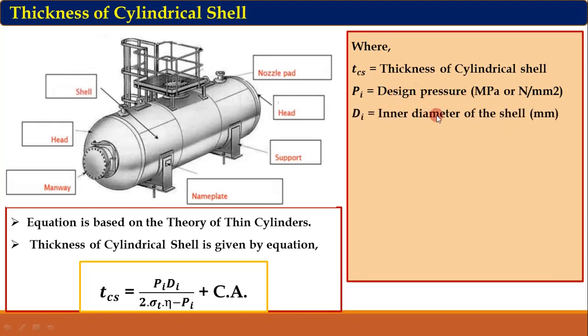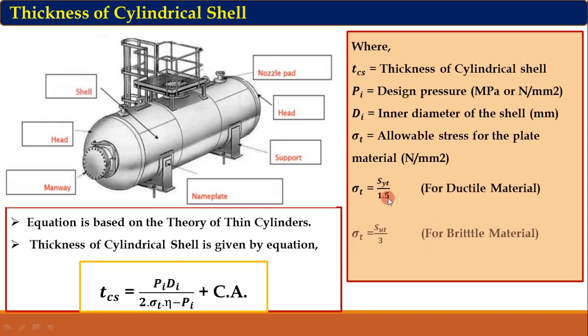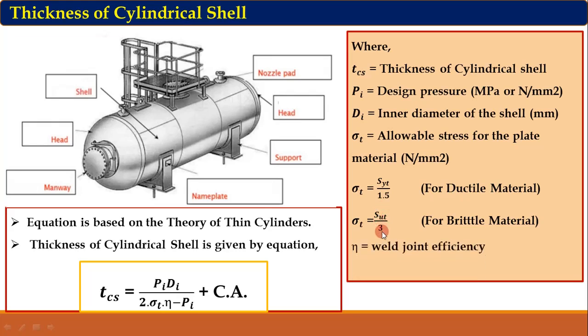Then Di, inner diameter of the shell, in mm. Sigma T, allowable stress for the plate material. It is given by SYT upon 1.5 for a ductile material. For brittle material, it is SUT upon 3. Eta, as I said, is the weld joint efficiency. And Ca, that is corrosion allowance, in mm. So this is about the thickness of the cylindrical shell.